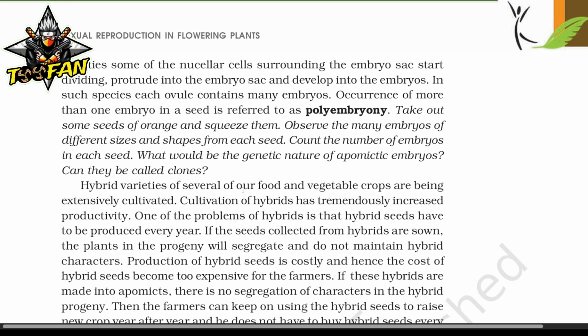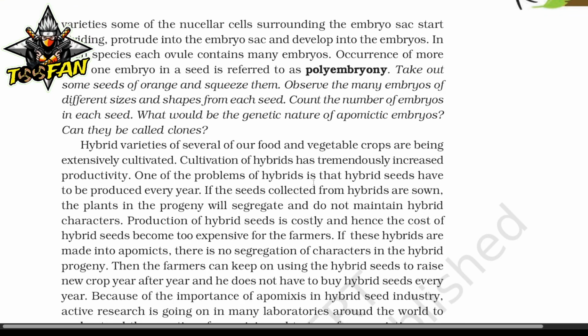Hybrid varieties of several of our food and vegetable crops are being extensively cultivated. Cultivation of hybrids has tremendously increased productivity. One of the problems of hybrids is that the hybrid seeds have to be produced every year. If the seeds collected from the hybrids are sown, the plants in the progeny will segregate and not maintain the hybrid characters.